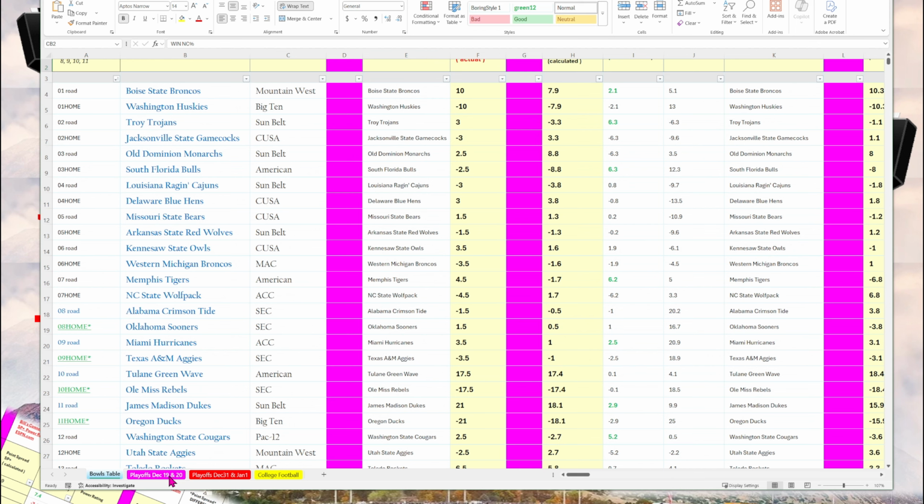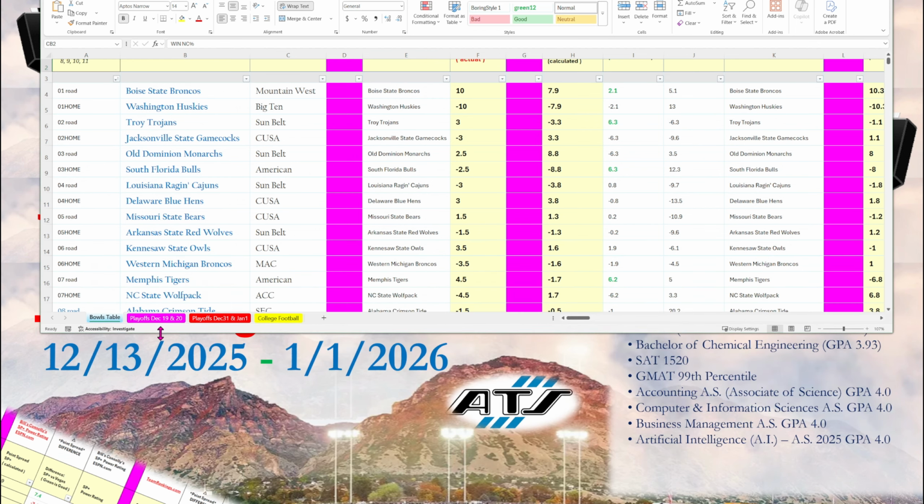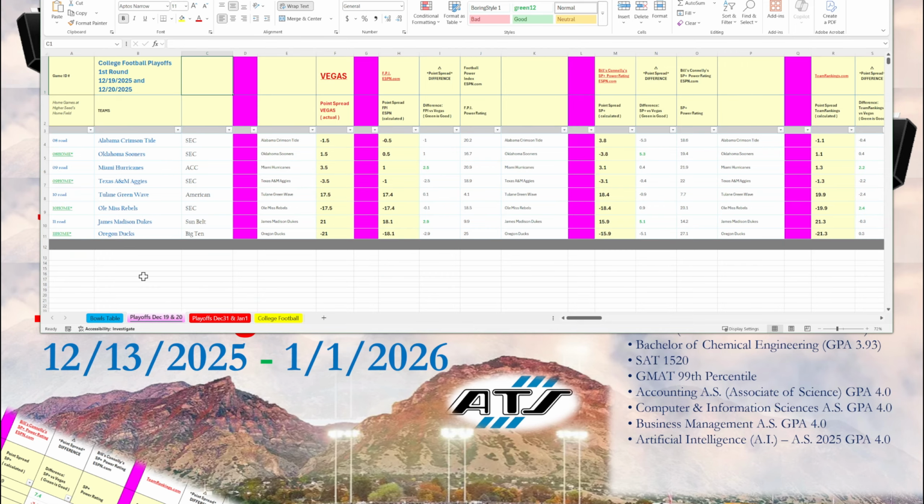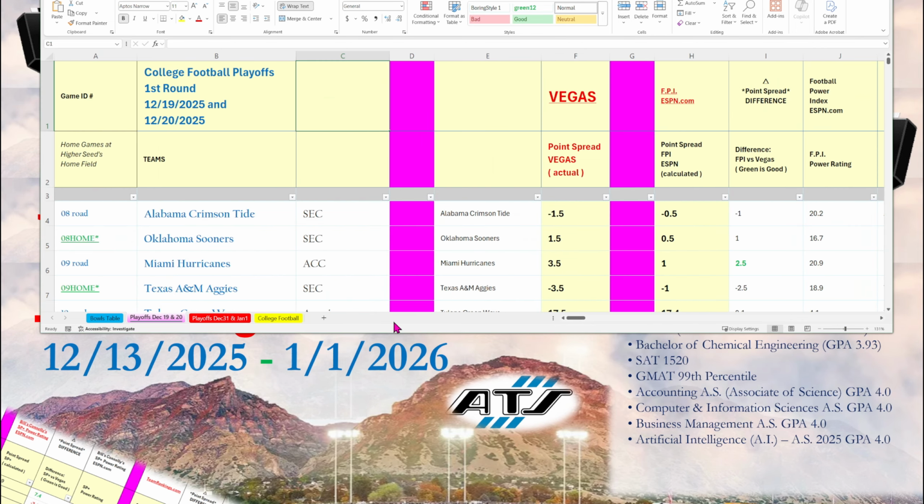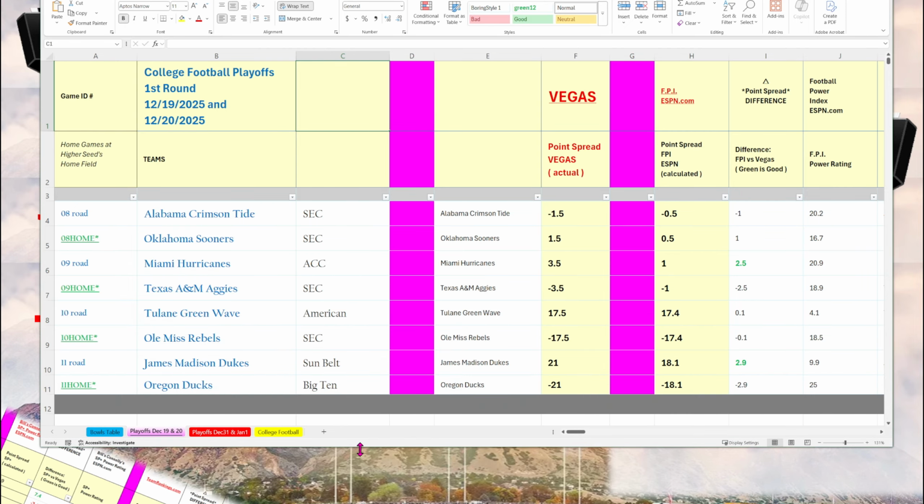Now let's take a look at the pink tab. If you look at the second tab here, playoffs December 19th and December 20th, it's the same information, but on this particular tab, I only include the first round of the playoffs. Alabama at Oklahoma, Miami at Texas, Tulane at Ole Miss, James Madison at Oregon.